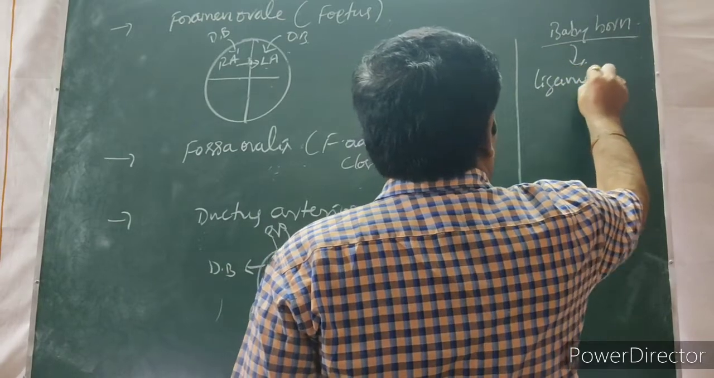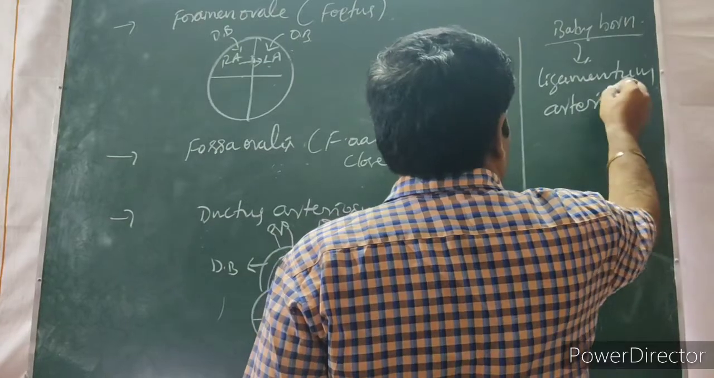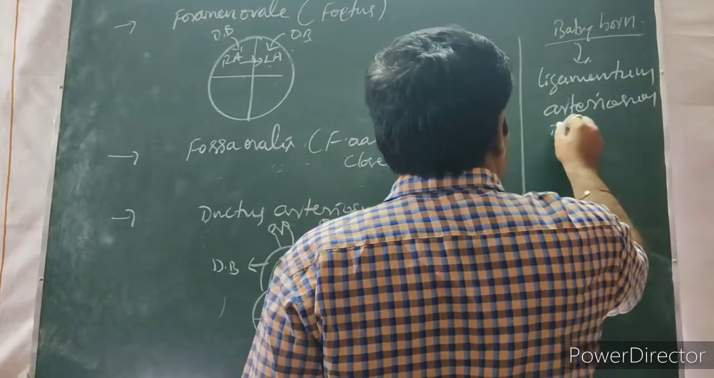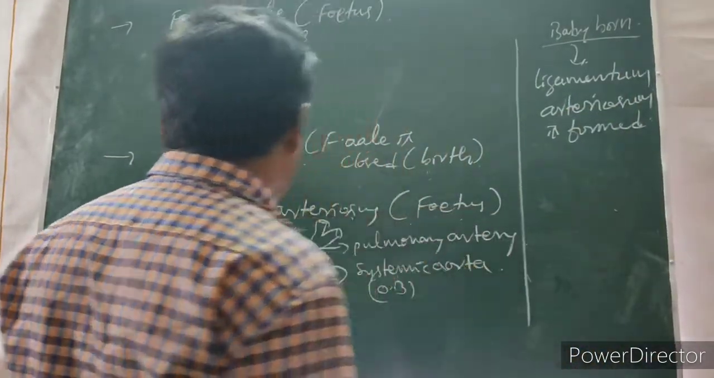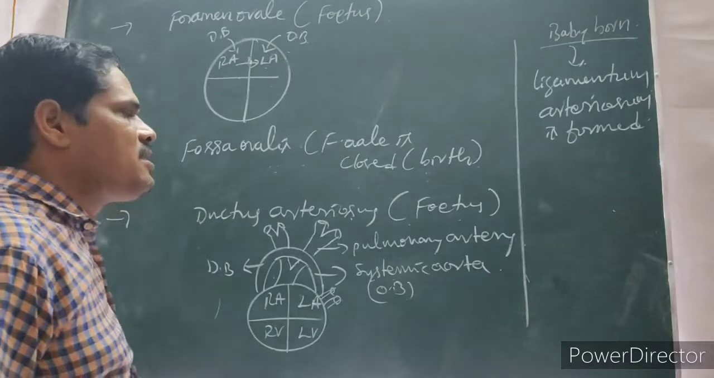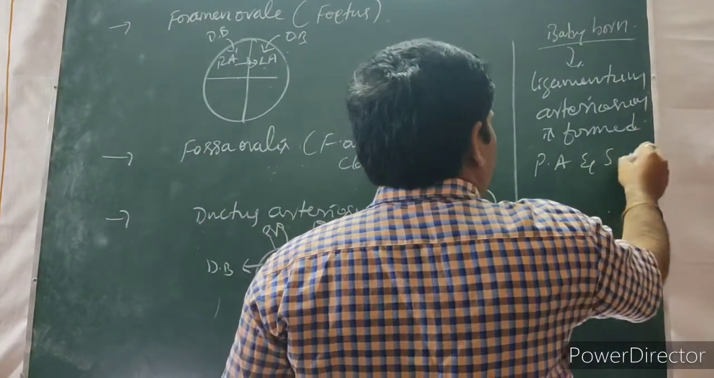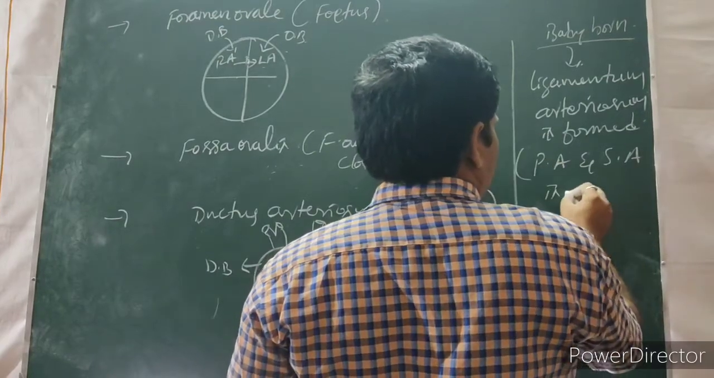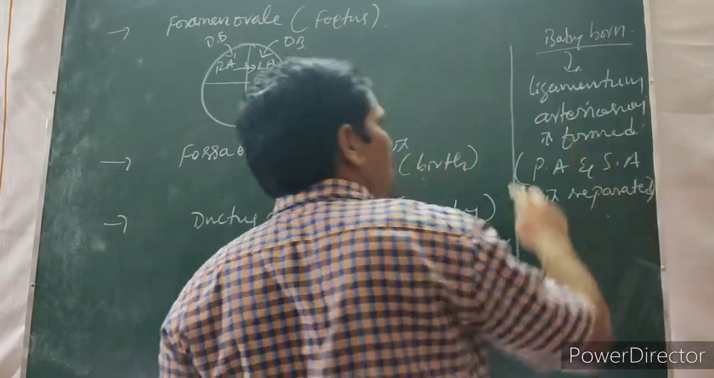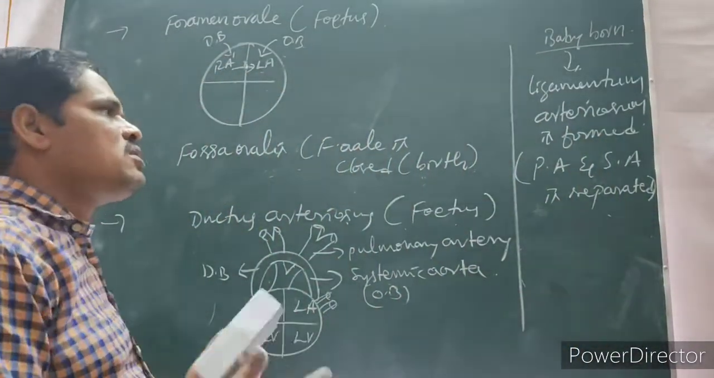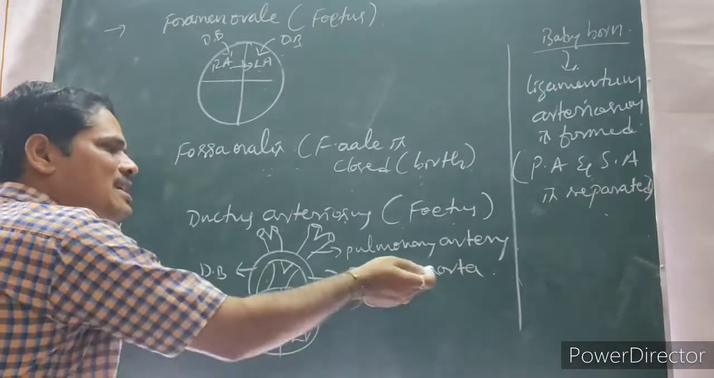Ligamentum arteriosum is formed. What is the meaning of that? Both the pulmonary artery and systemic aorta are separated. Whenever the baby is born, at that time, ligamentum arteriosum is formed. What is the meaning of that? To close the pulmonary artery and systemic aorta.